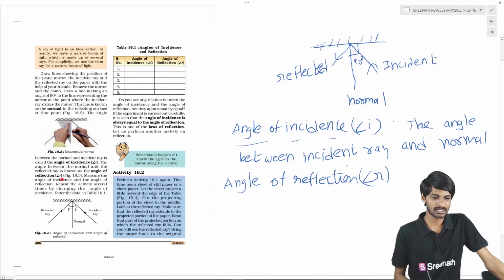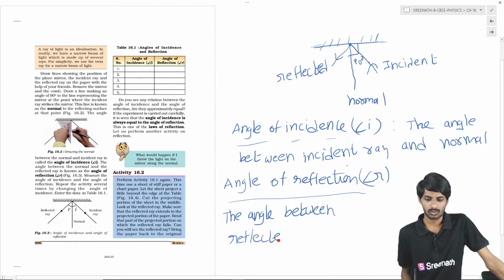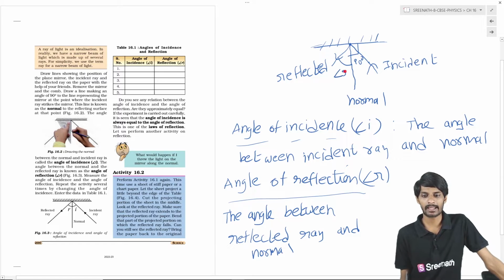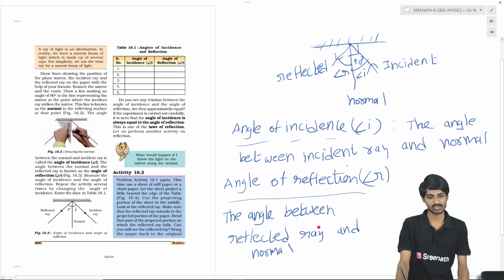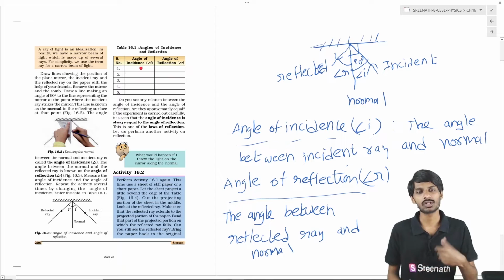Please don't be confused with this R. The angle between the reflected ray and the normal, this angle we call angle R, and this angle we call angle I, called the angle of reflection, students.